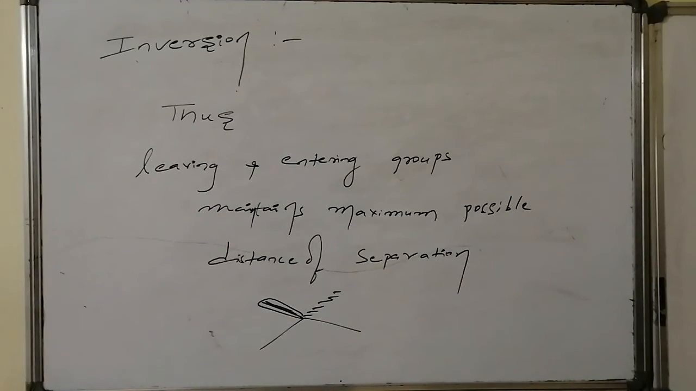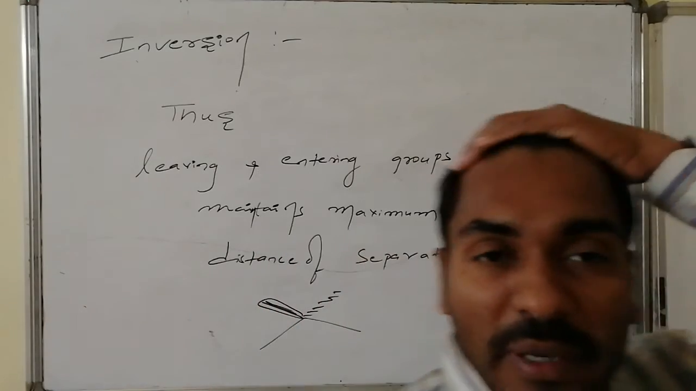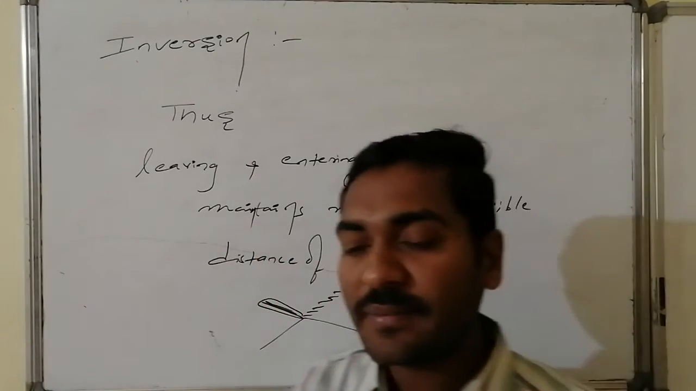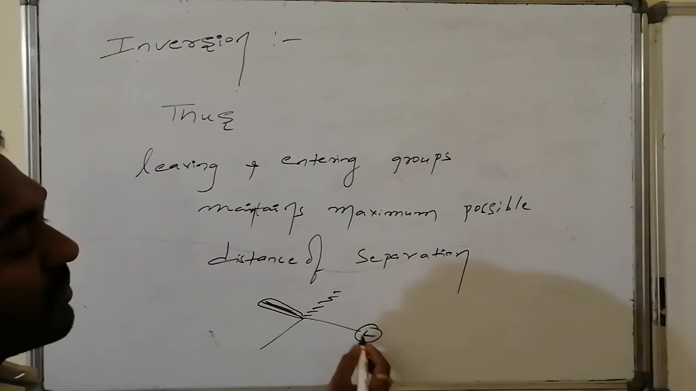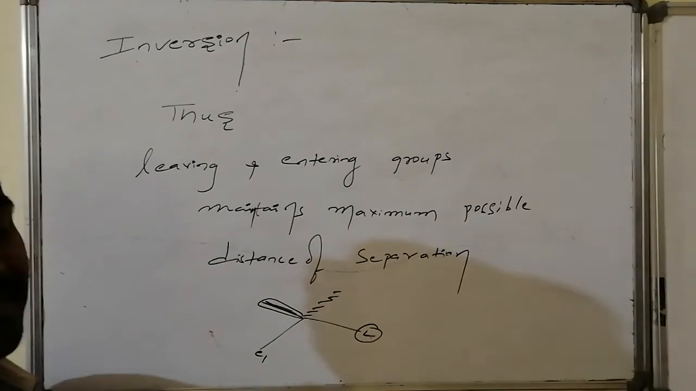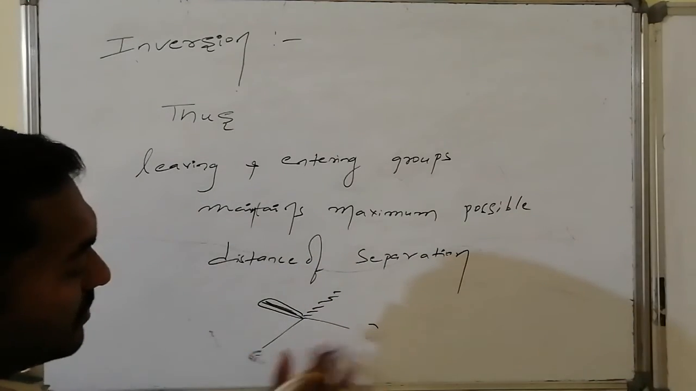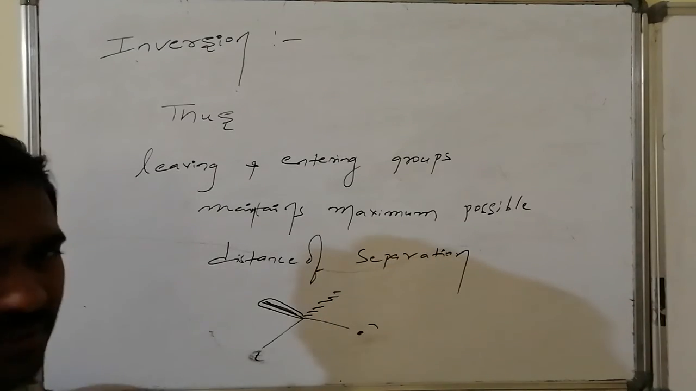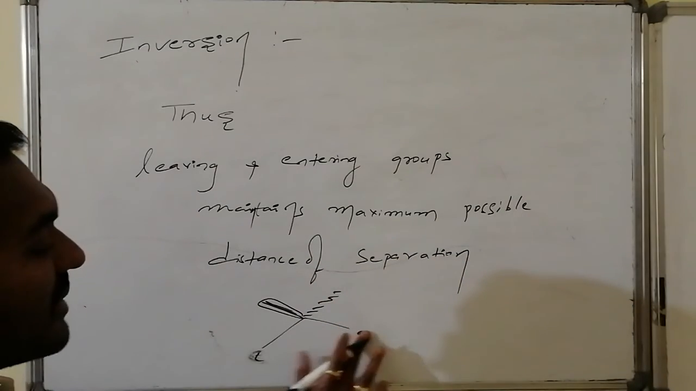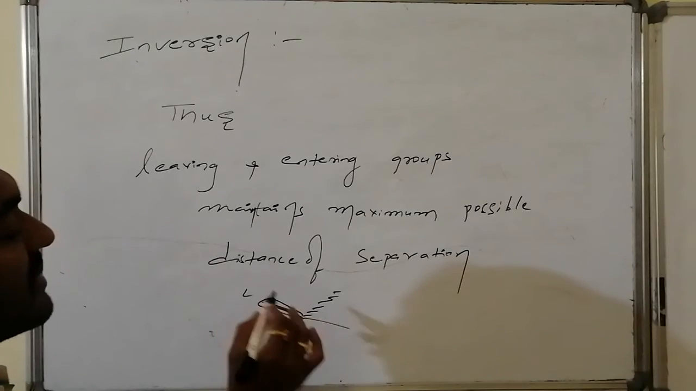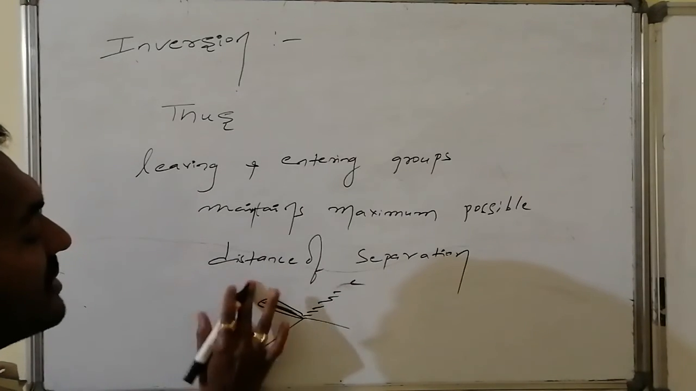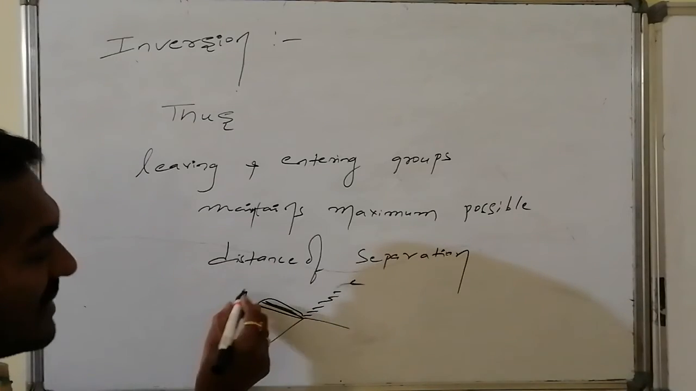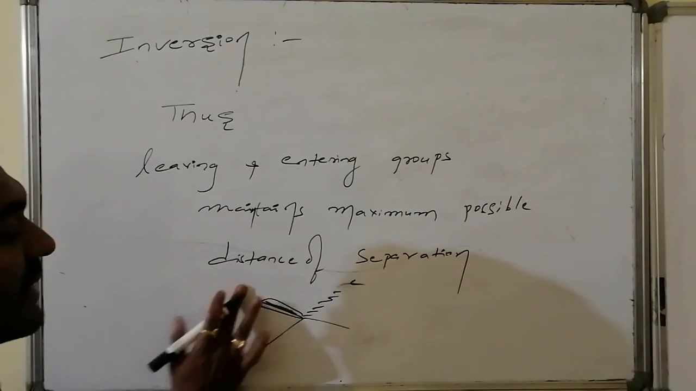Thus, to understand inversion, what we have to feel is that the leaving as well as the entering group should maintain maximum distance of separation. If I represent a chiral carbon like this, suppose this is the leaving group, then the entering group should be here. Suppose this is the leaving group, then the entering group should be here. Then only the mechanism and the writing of groups will become very easy. If this is the leaving group, this is the entering group. Else, if this is the leaving group, this will be the entering group. Like this, the situations are interchanged for one another.